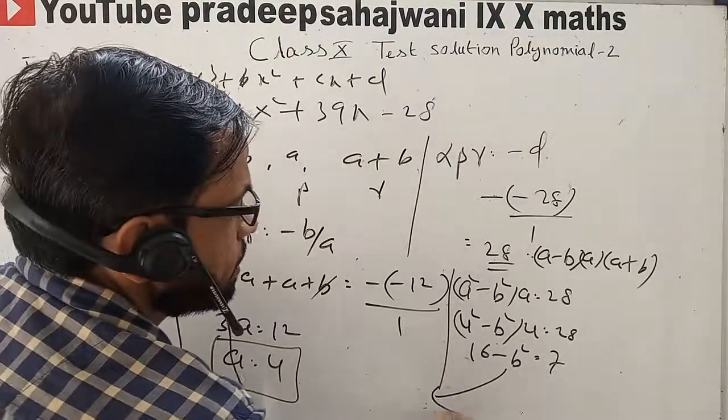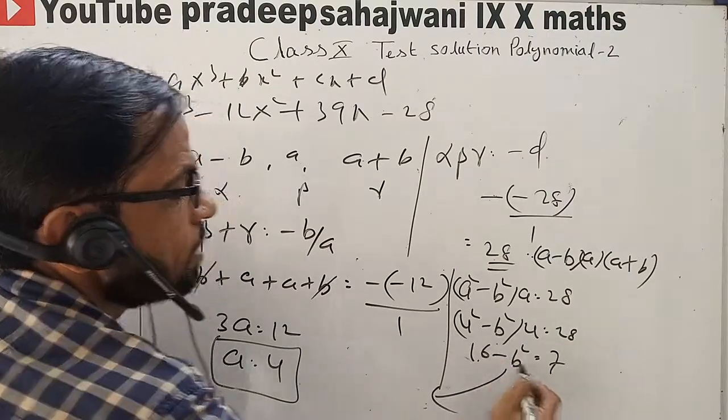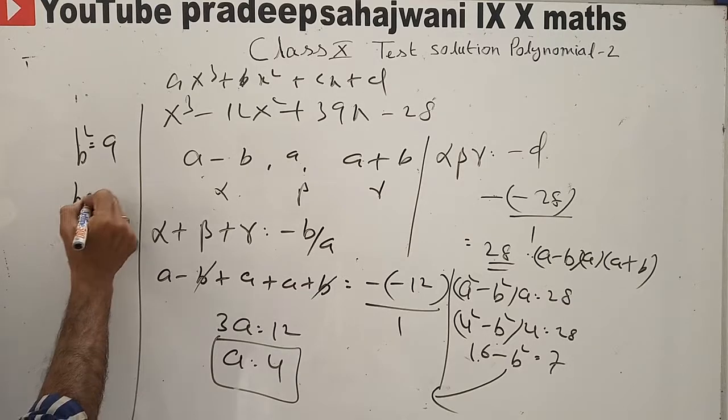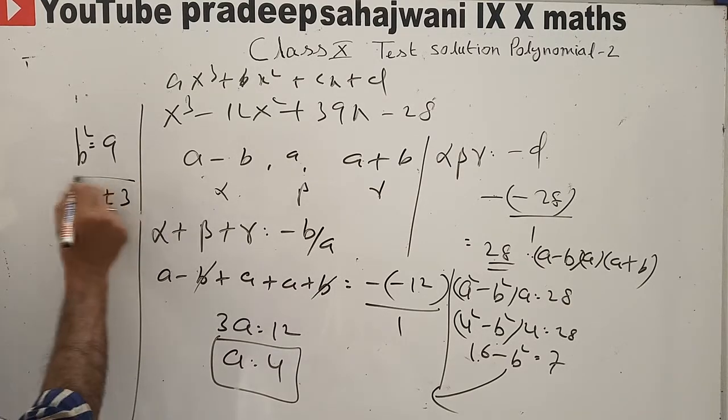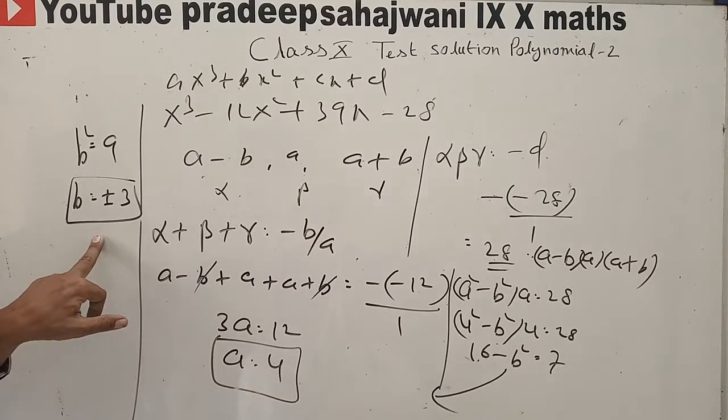We are coming here 16. Okay, square of whom? Of 4. So we shifted here 16 minus 7 is 9. So b will be plus minus 3. So value of a is 4 and value of b is plus minus 3.